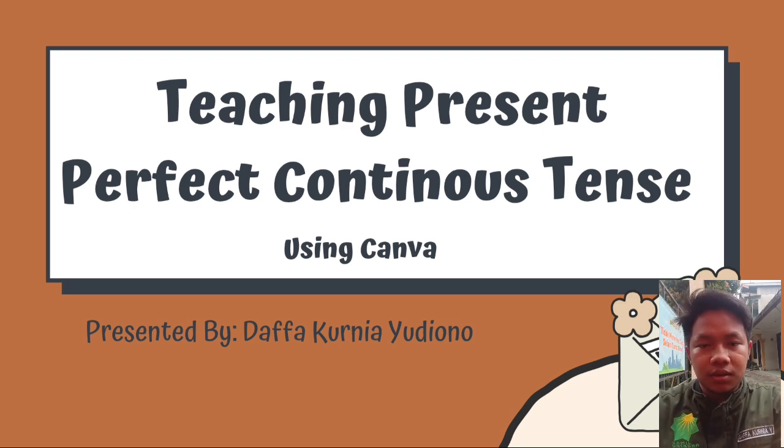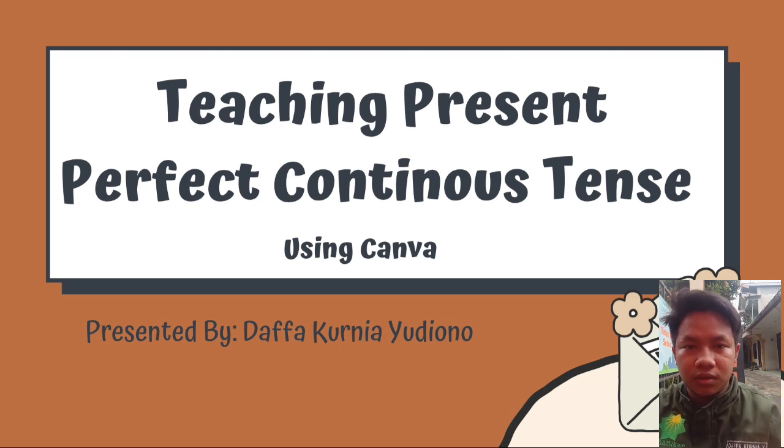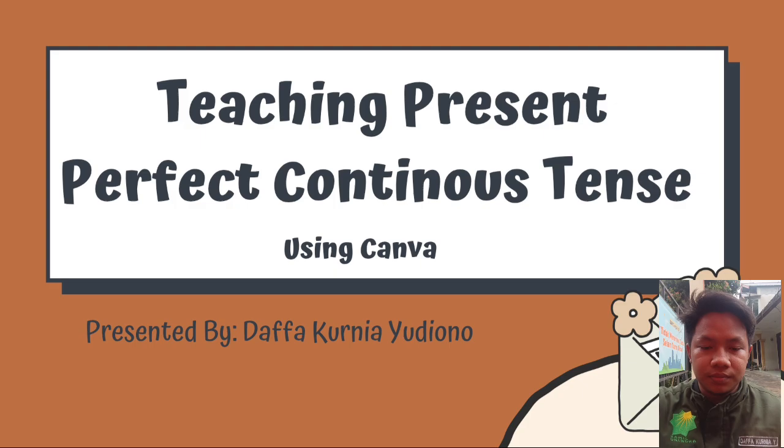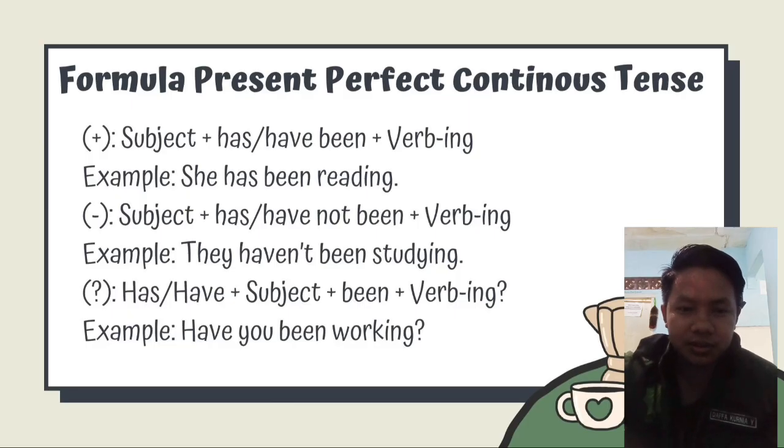For another material, let's see this video. The first material is the formula for present perfect continuous tense. The formula for the positive is subject plus has or have been plus verb ing. The example is, she has been reading. If we use have been, we use a subject with I, you, they, we.